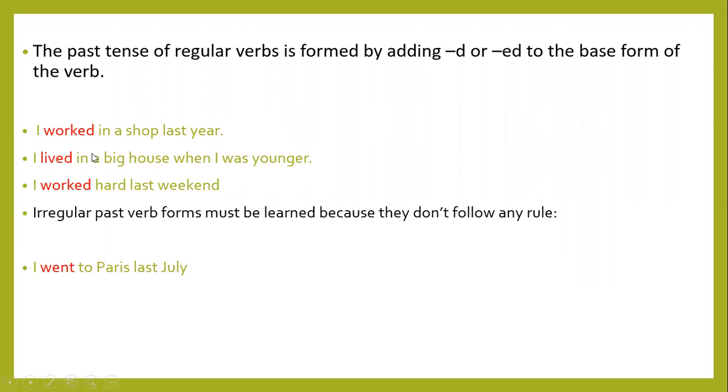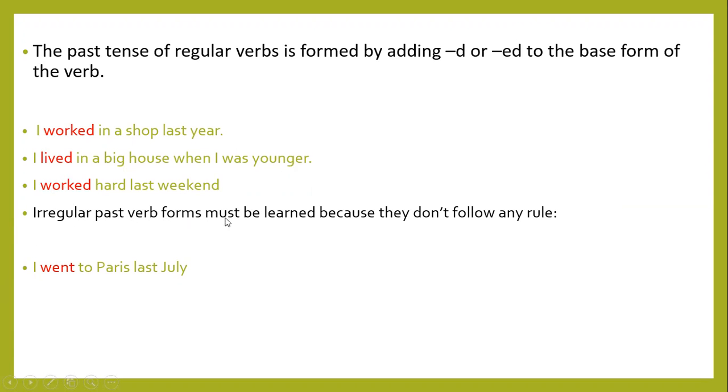So this action is already done in the past. Then third: I worked hard last weekend. This also shows the past tense. Work, worked; live, lived. These are called regular verbs.